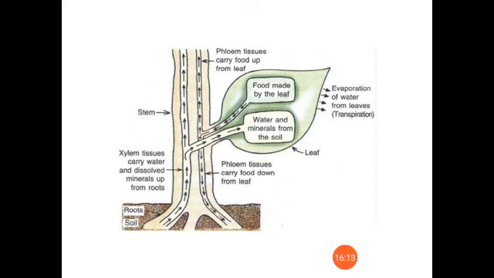Transport of food takes place through phloem and the other is through xylem. Transport of food is a multidirectional process, in any way it can take place, but the transport in xylem is unidirectional. Transport in phloem is an active process, it requires energy, and the transport in xylem, or the conduction of water and minerals, is a passive process where no energy is needed. So I hope you understood this.